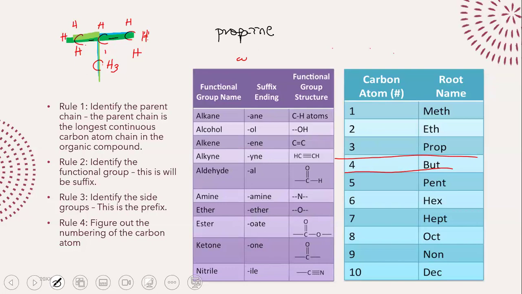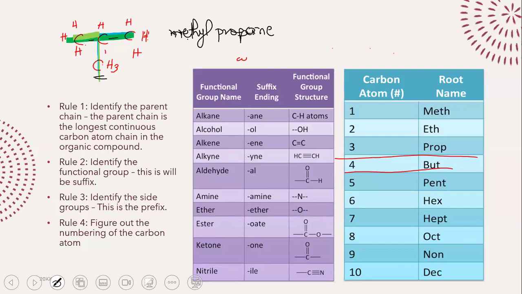Right? Now, I have to identify any side chains that might be present. I do have a side chain. I have a CH3 group, right? This has got one carbon atom. Since it has one carbon atom, we will say methyl. And finally, we have to figure out the numbering of this.